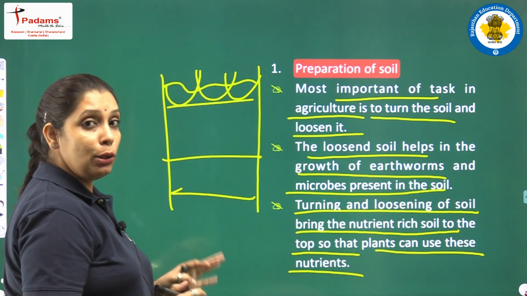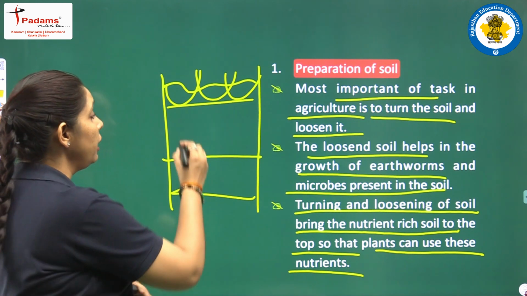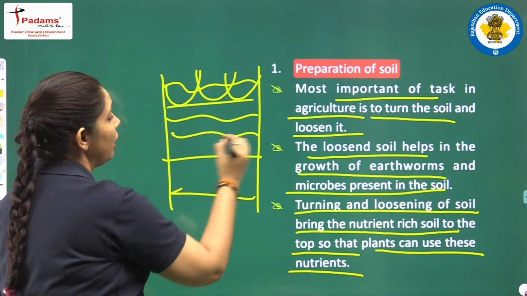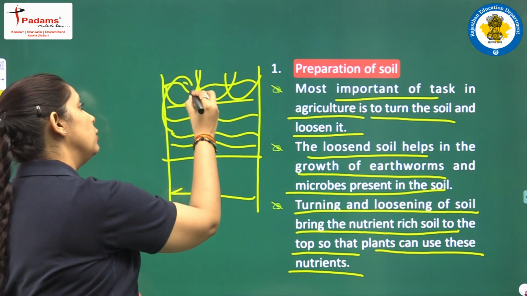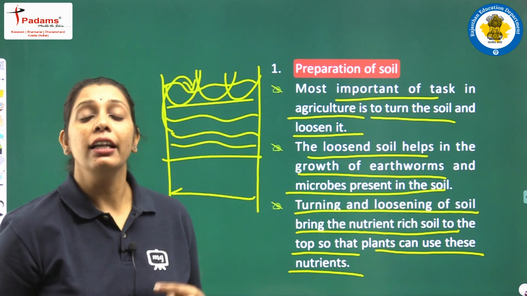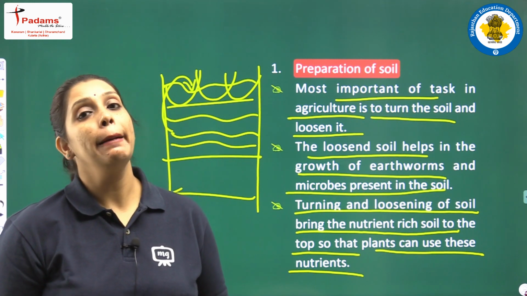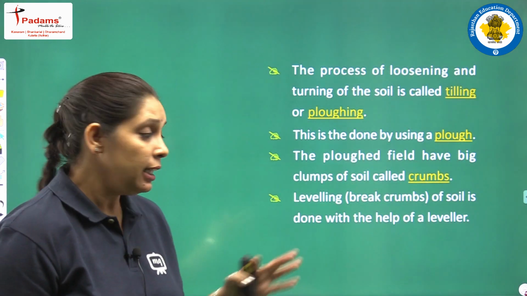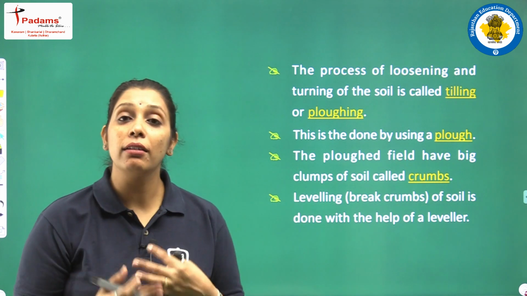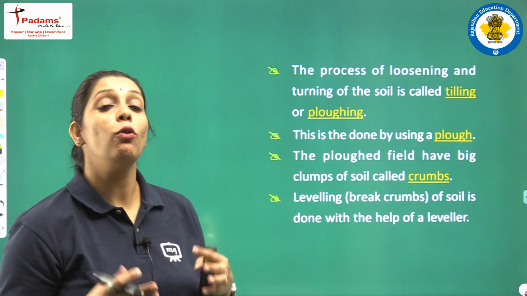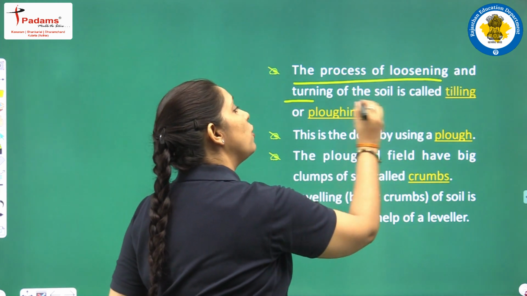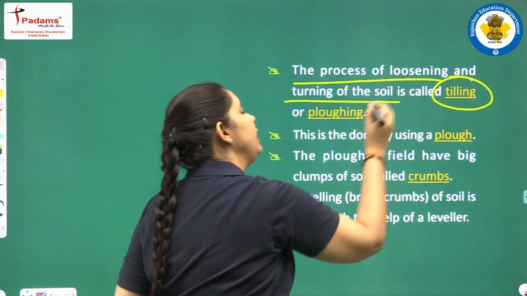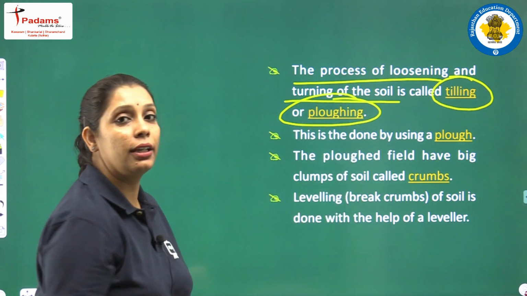अब सॉइल की लूजिंग और टर्निंग से क्या होता है? जो सॉइल के नीचे वाला पार्ट होता है which is rich in nutrients, it comes upward, वो ऊपर आ जाता है and it provides nutrients to plants. स्टूडेंट्स, this process, that turning and loosening of soil, what do we call it? The process of loosening and turning of soil is called tilling or plowing.